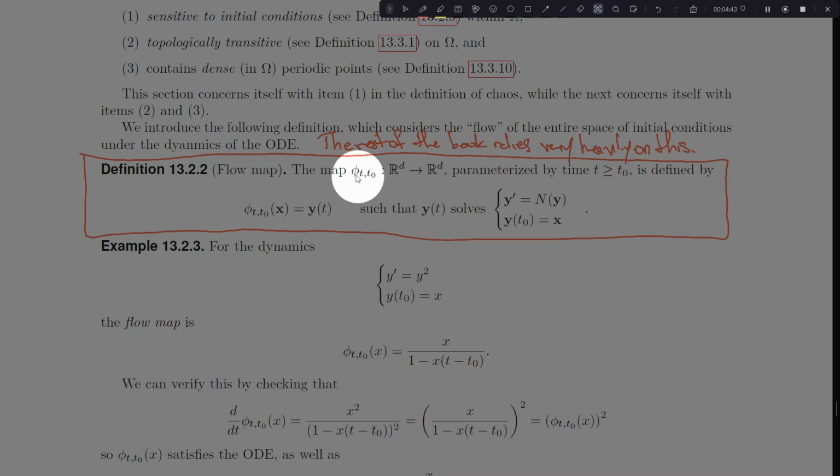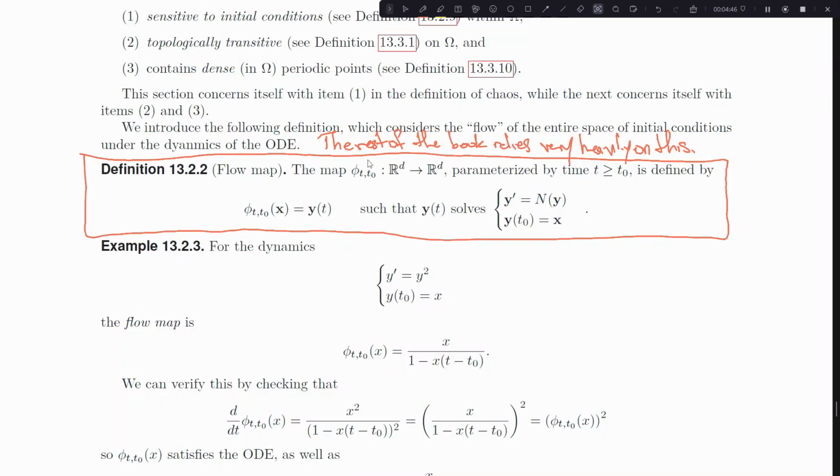You'll see a lot of different notations for this sort of flow. Usually they're all similar. You'll either have phi to the power t or a phi subscript t. And a lot of times people will omit t naught because they'll just initialize at 0. Okay, so if you put a 0 in there, a lot of people will just omit t naught for that. But because I want to be a little general and just say we can initialize anywhere, I write phi sub t comma t naught to say, okay, where have we initialized? Where are we now? That's kind of the idea of t and t naught.